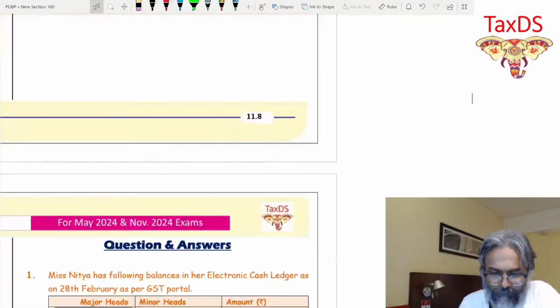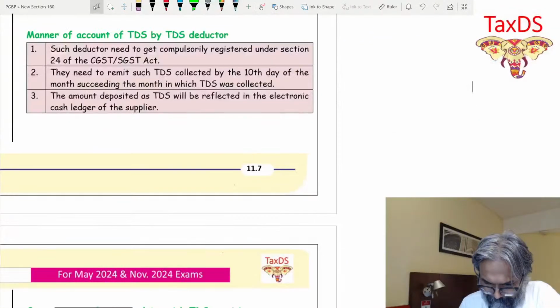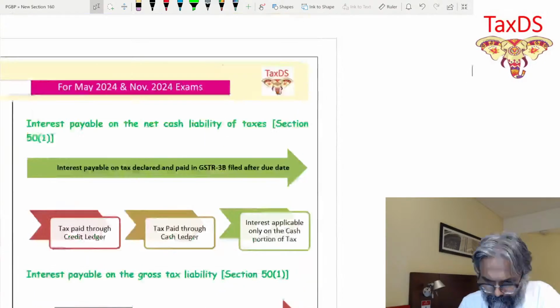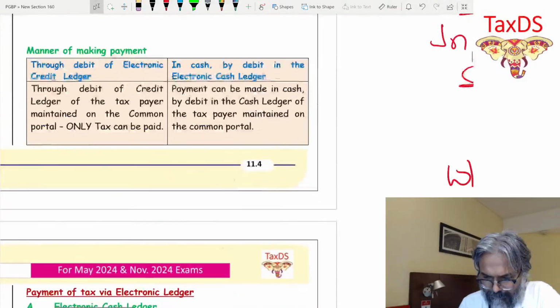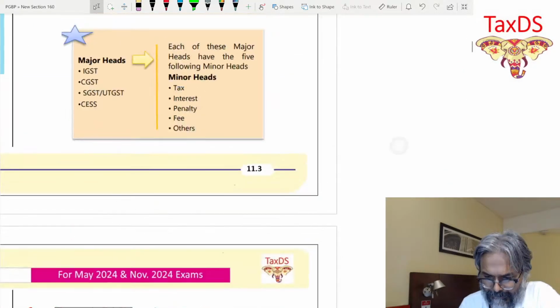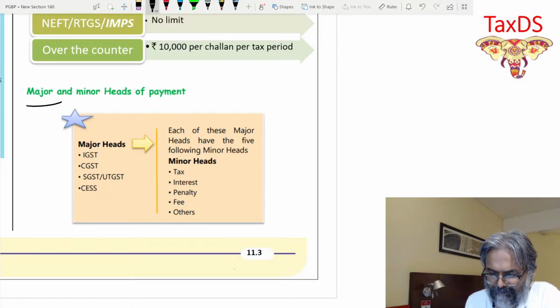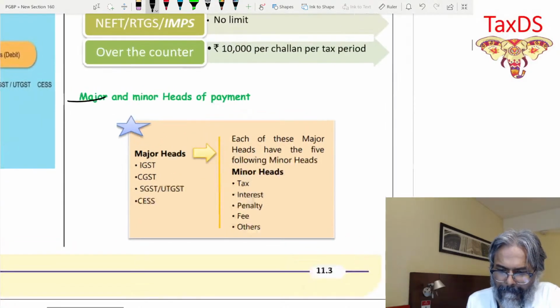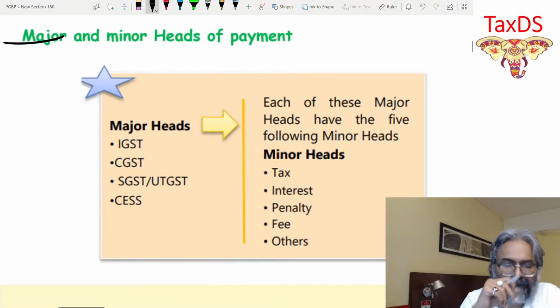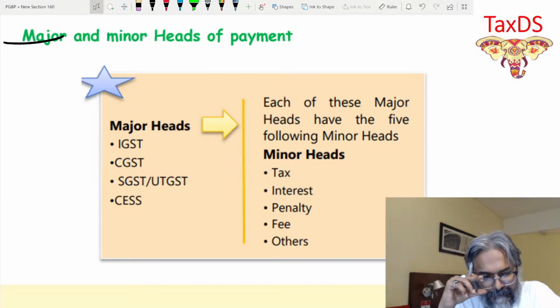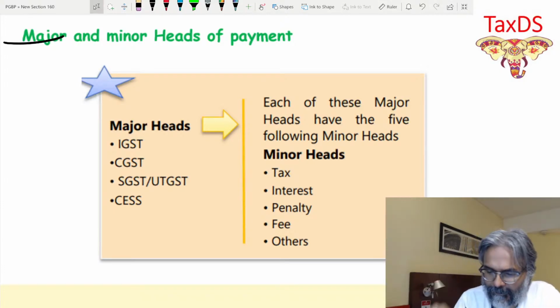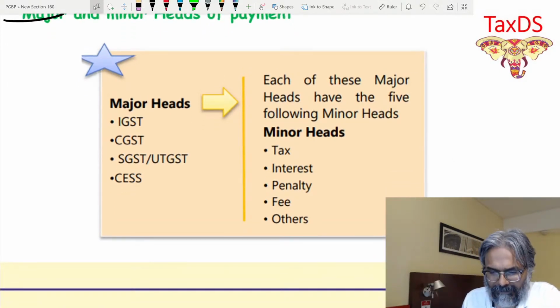Let me take you through that concept quickly. Friends, give the page numbering, major head, minor head. Yes, page 11.3. There, you've written a major head and minor head. Please write, refer page 11.3. So we will explain it through here.